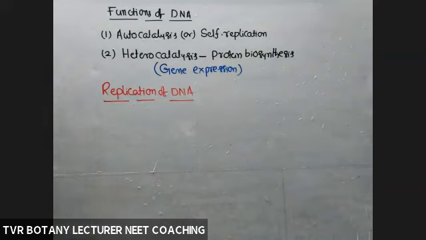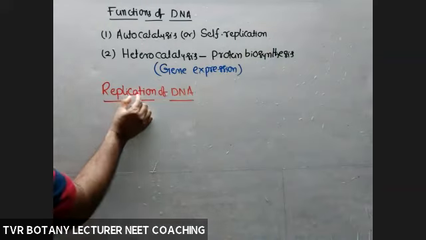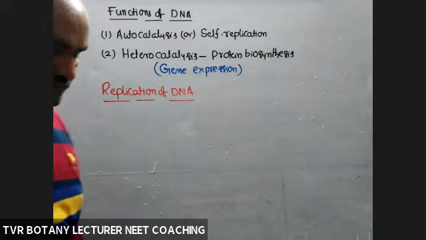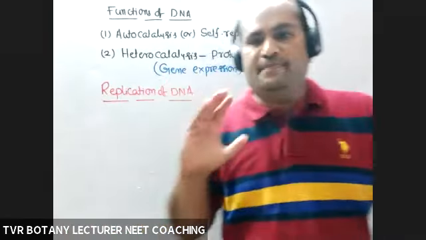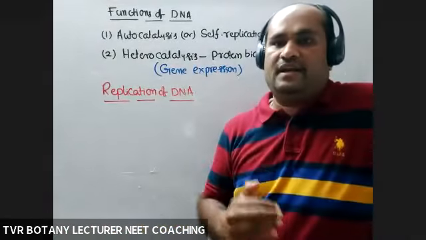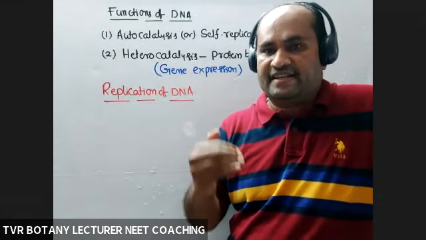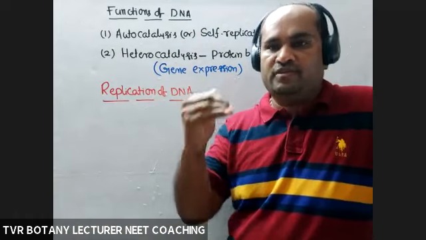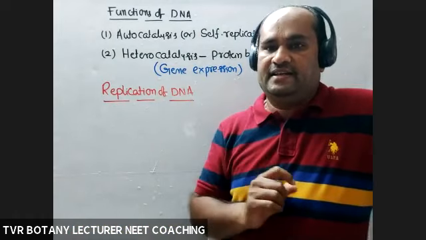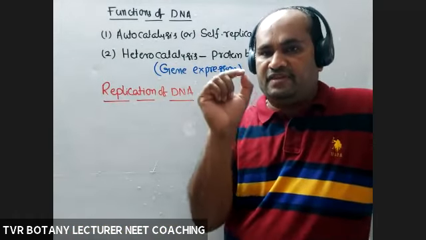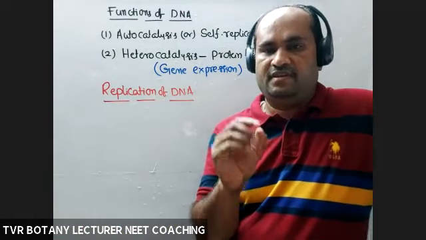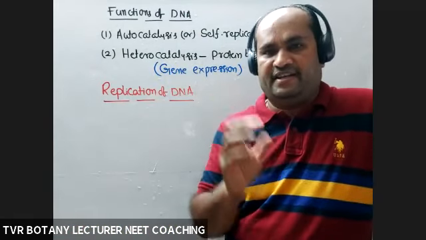So in the NCERT textbook, the given title was replication of DNA. Before that, the double helical DNA model, the B-DNA model, the most accepted model, was proposed by Watson and Crick. At that time, they gave a statement about base pairing, complementarity.